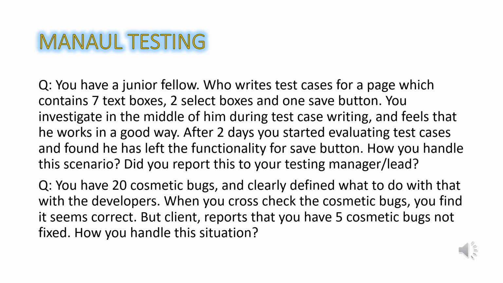I told the answer. The next question is, you have 20 cosmetic bugs and clearly define what to do with the developers. When you cross check the cosmetic bugs, you find it seems correct, but the client reports that 5 cosmetic bugs are not fixed. How do you handle this situation? For this question, it is a case where I did not test it properly. I tested only a few things and left the others. I thought the developers would put those points correctly, but they missed something in the middle. So I told them I will test again and make sure those things are correct, and then assure the client that this will not happen again.